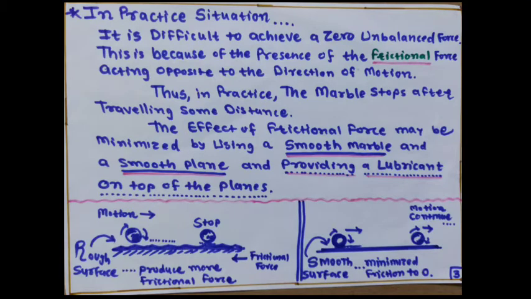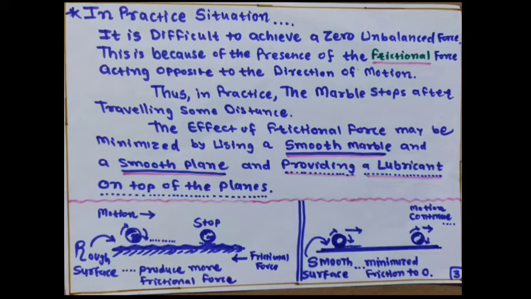In practical situations, it is very difficult to achieve zero unbalanced force. This is because of the presence of the frictional force acting opposite to the direction of motion. Thus, in day-to-day life, we can take the example of the marble.